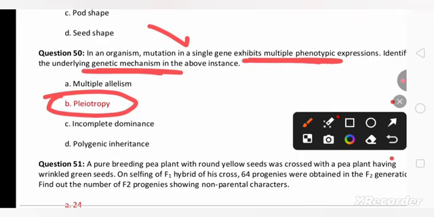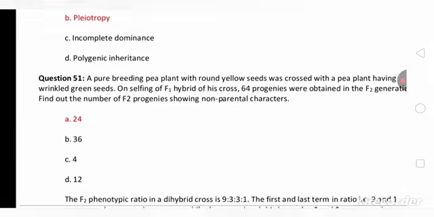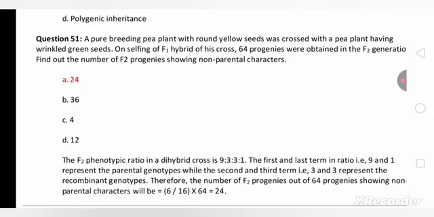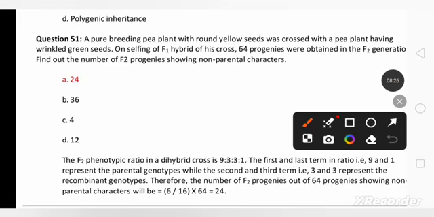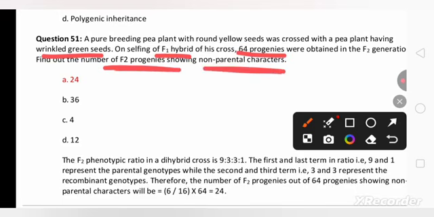In the next question, a pure breeding pea plant with yellow seed was crossed with pea plant having wrinkled seed. It's a dihybrid cross. On selfing of F1 hybrid of this cross, 64 progenies were obtained in the F2 generation. Find out the F2 progenies with non-parental characters.